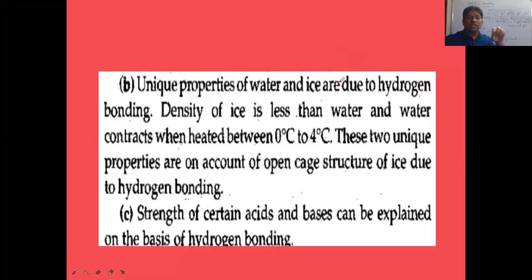Celsius. These are anomalous characters of what? Water and ice. These two are due to what? Hydrogen bonding. So these two unique properties are on account of what? The open cage structure of the ice. The ice has which type of structure? Open cage type of structure due to hydrogen bonding. Due to hydrogen bonding, it has a cage-like structure. That is why density becomes lesser than water. That's why ice floats on water.